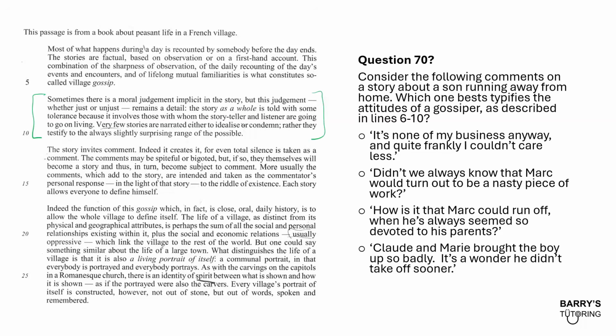So I tend to struggle with a lot of these type of questions, to be honest, but I've gotten better at trying to understand what they are trying to get at. I think it's important that it says the story as a whole. It's kind of telling you what's important. So the story as a whole is told with some tolerance because it involves those with whom the storyteller and the listener are going to go on living. It's suggesting that the people telling the gossip and the people listening to it are doing this because they're going to be living with these people essentially.